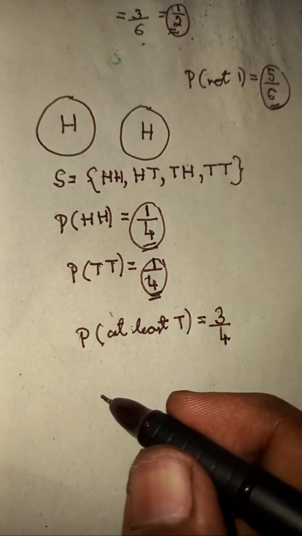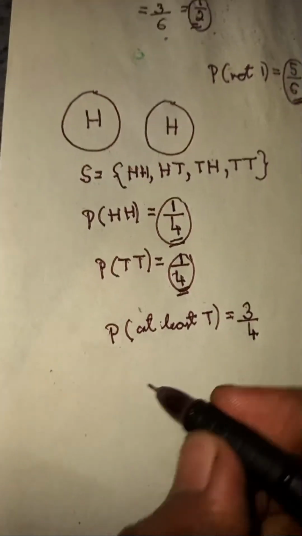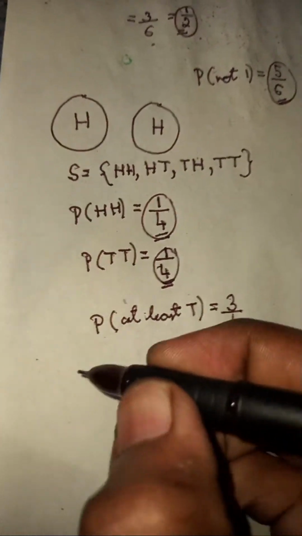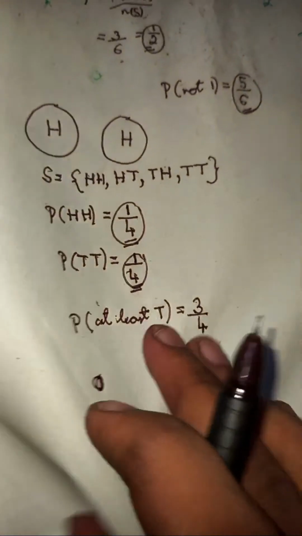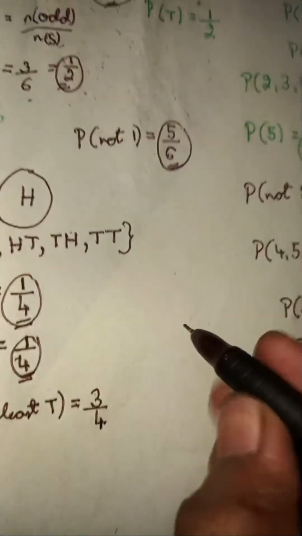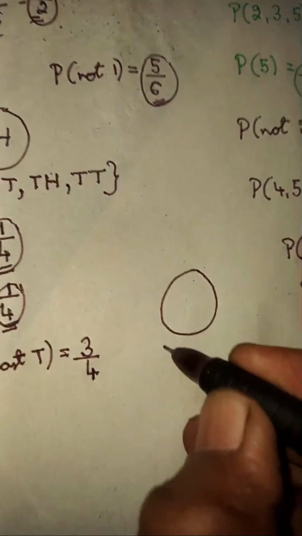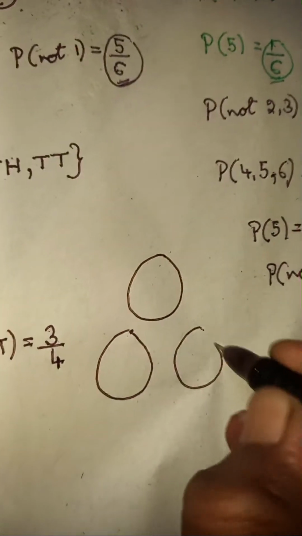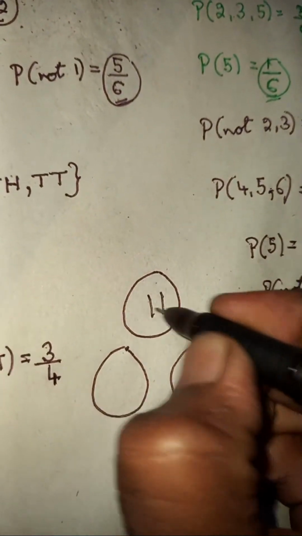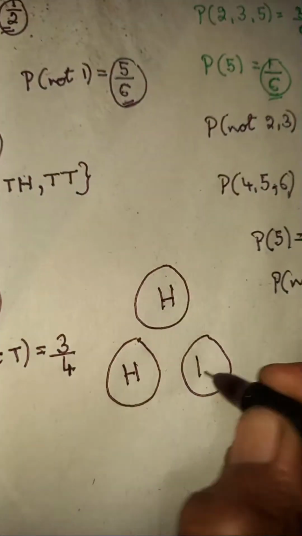And here another probability is where they throw three coins. What's the probability of getting all three of them head?